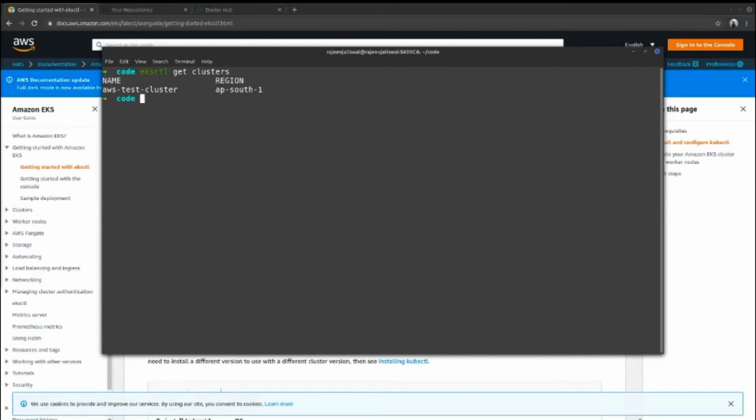You can see there's one cluster created. The name of the cluster is aws-test-cluster and the region is ap-south-1. Alright, so we'll be using this cluster throughout our demo.